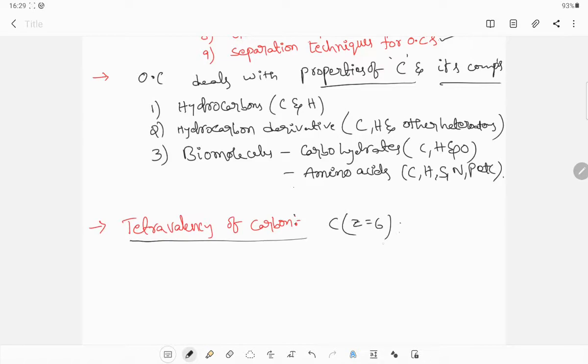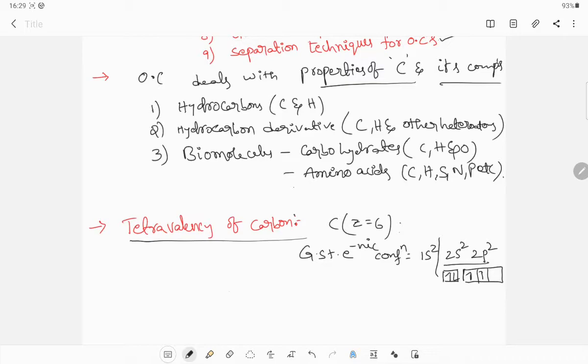And its ground state electronic configuration is 1s2, 2s2, 2p2. This is the valence shell. In the outermost electronic configuration of carbon, s orbital has 2 electrons and p orbital has 2 electrons.